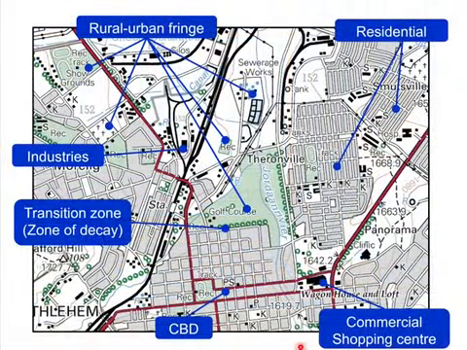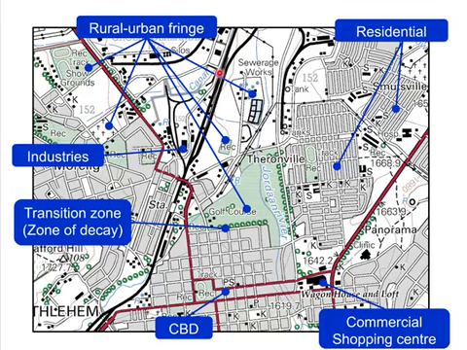Let's have a look at this. Here we've got the commercial. That's a shopping center that we've got there. Here we've got the transition zone, or the zone of decay, right at the edge of the CBD, and then the rural-urban fringe. Now, on this map, they could ask you, for instance, what activities do we find in the rural-urban fringe? Have a look at this.